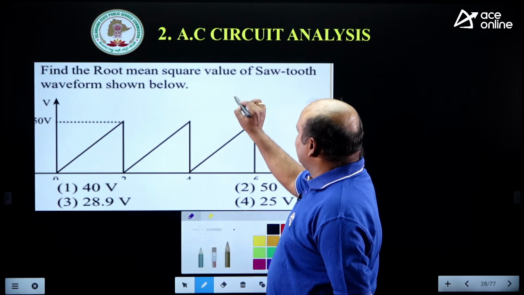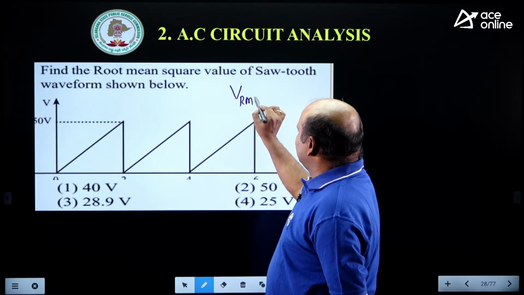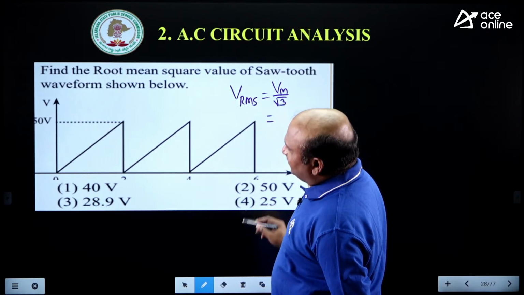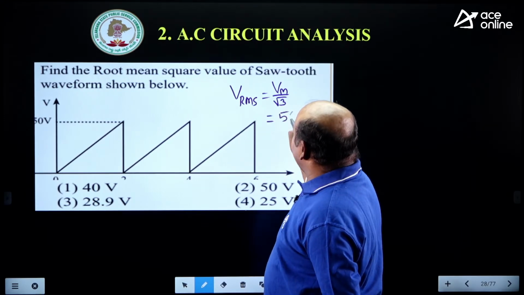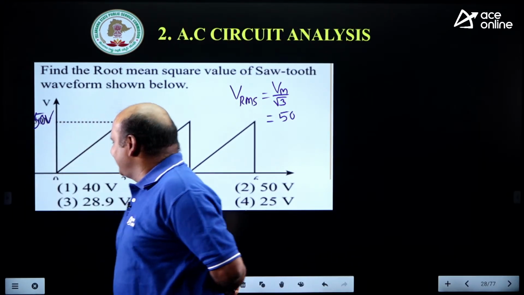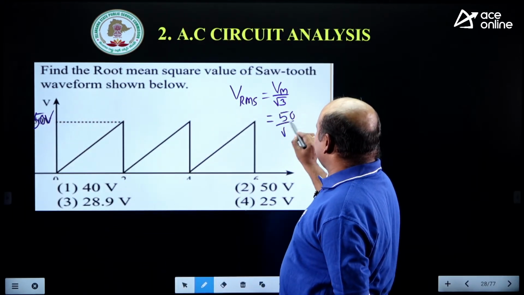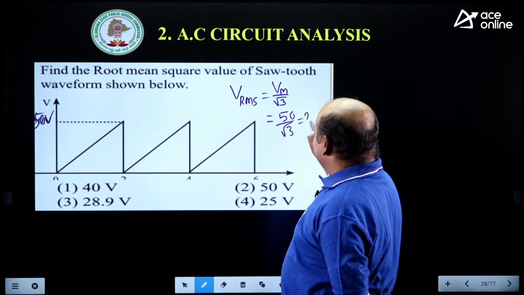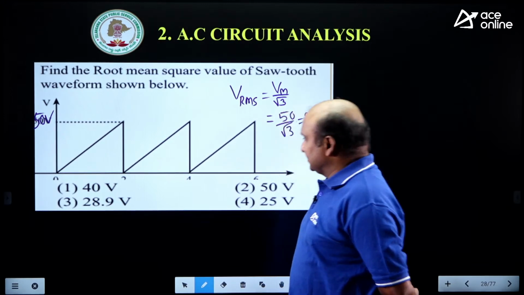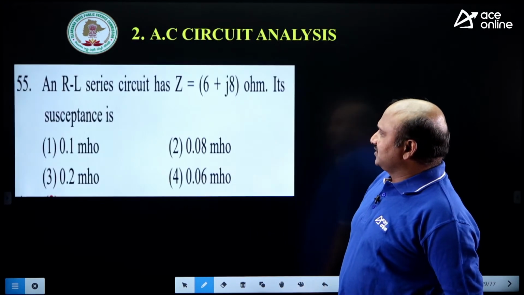What is that Vm by root 3? Vrms is equal to Vm by root 3, which is equal to Vm value, how much? 50. This is 50 here. 50 by root 3 is 28.9, you are getting now? Very good. Excellent. Next question, we will see that.